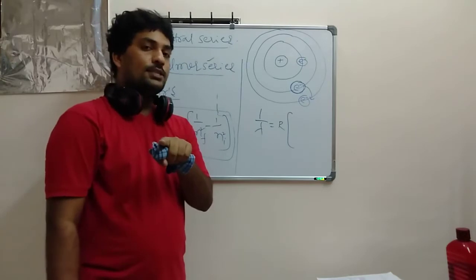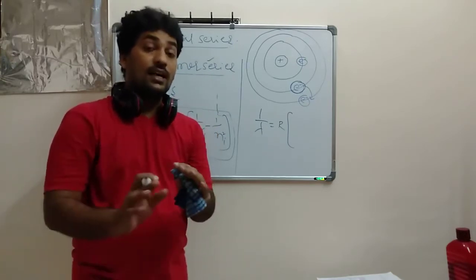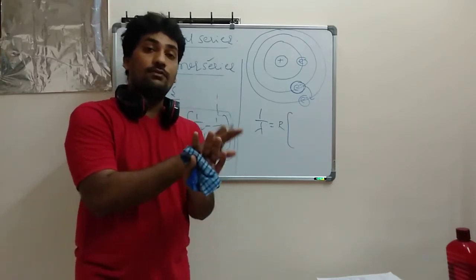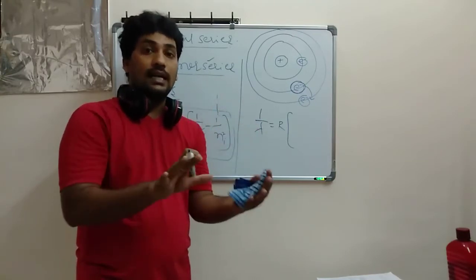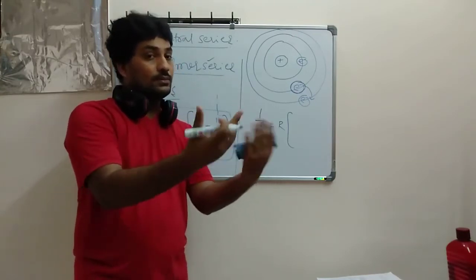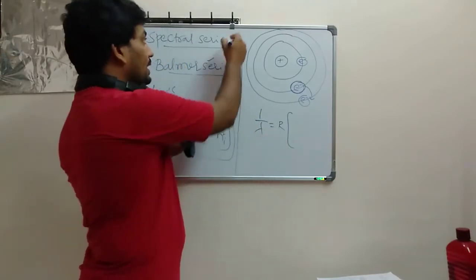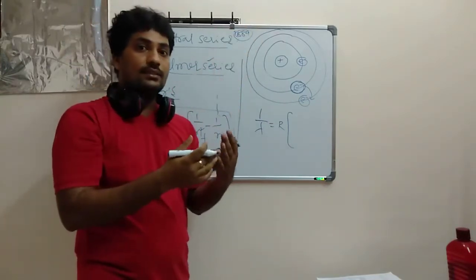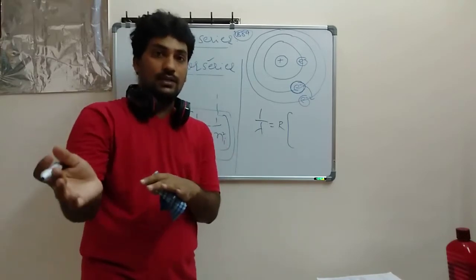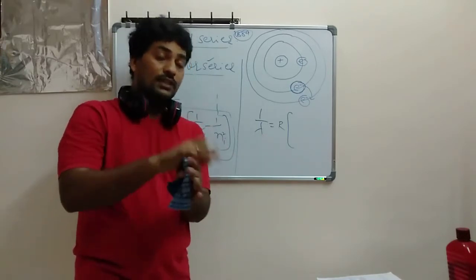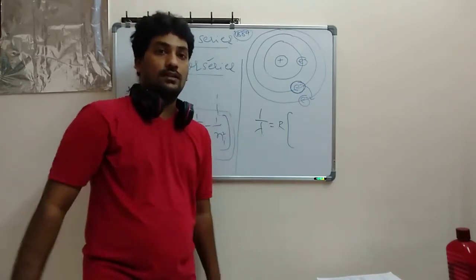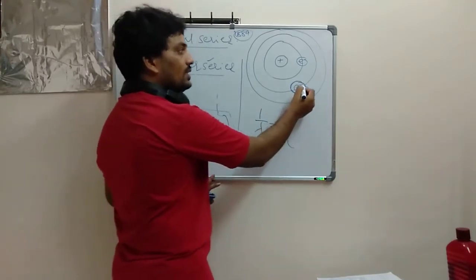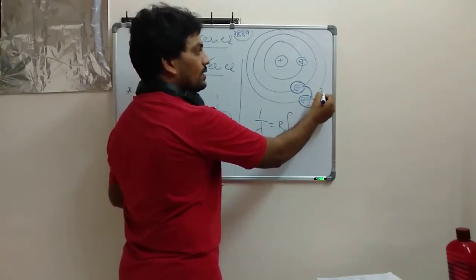Emission spectrum was studied first of all, and only after that they found the absorption spectrum, and they found that both are identical. Because in 1889 or so, in those years they knew the emission spectrum, they didn't know the absorption spectrum. After that only they found both are identical. Now this electron is excited to the third orbit.